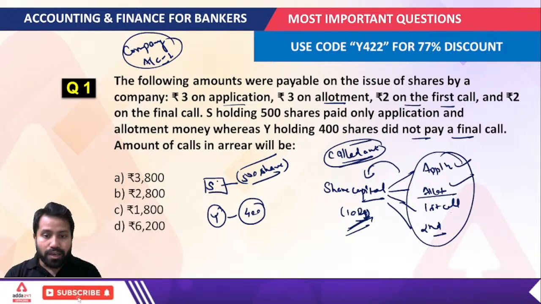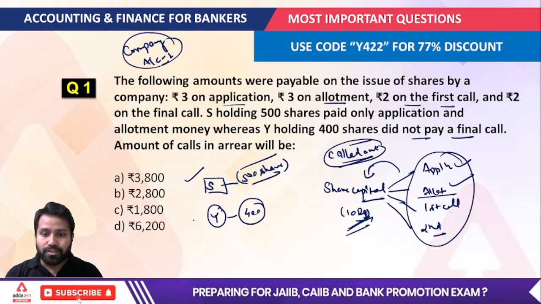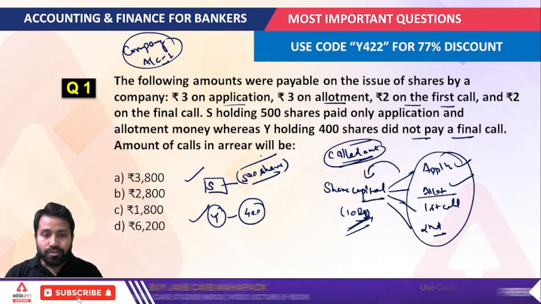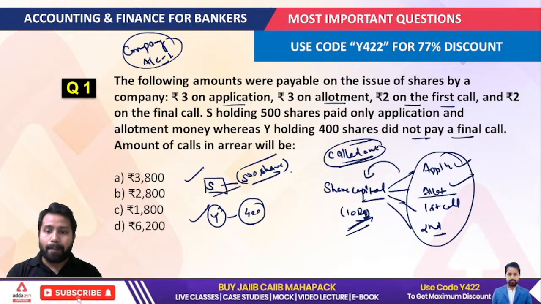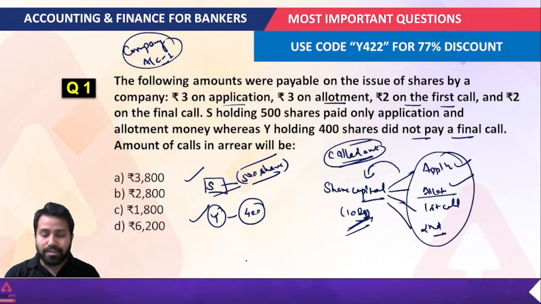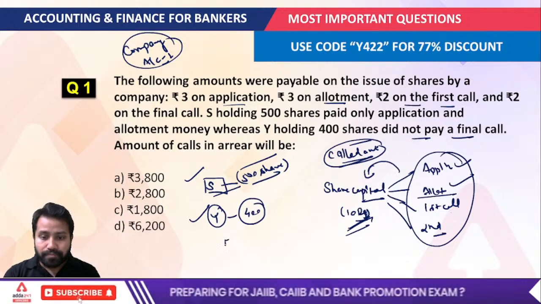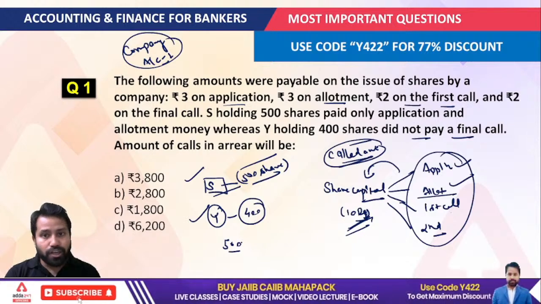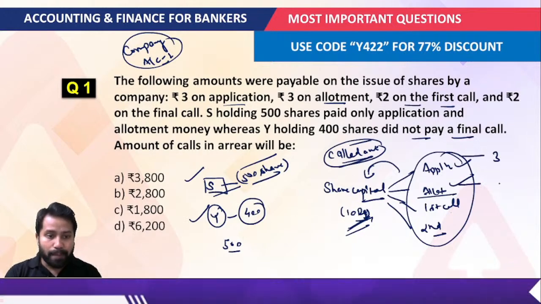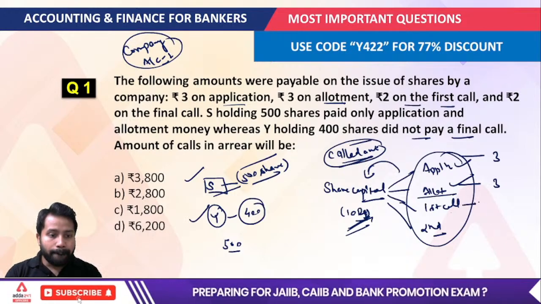Now, S has 500 shares and Y has 400 shares. S only paid the application and allotment money. The very important thing here is that S only paid 3 on the application and 3 on the allotment, and did not pay 2 on the first call and 2 on the final call.